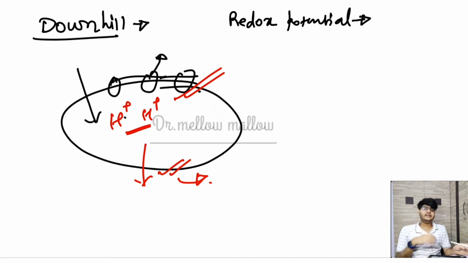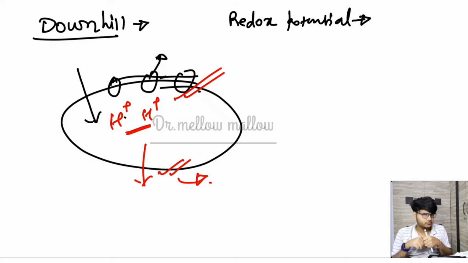Suppose there is a molecule and we extracted some electron from that molecule, then the molecule will try its best to acquire the lost electron or to acquire any electron, because it is now electron deficient. So this tendency of having more attraction to any electron is called redox potential or the reduction potential.